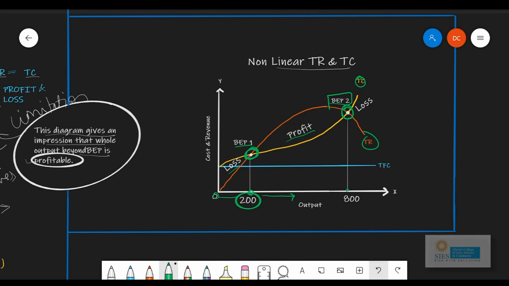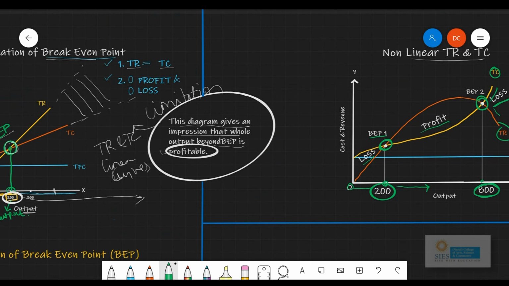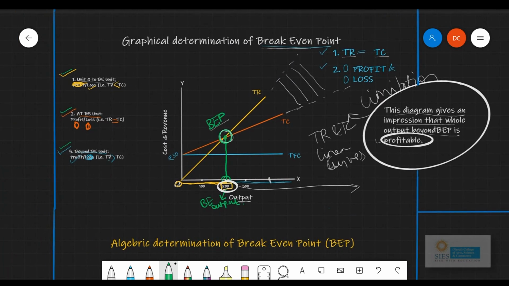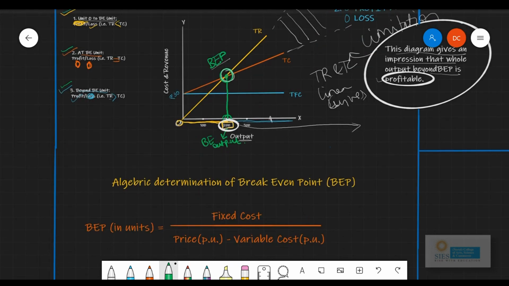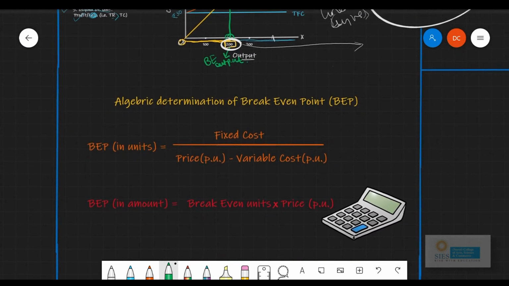Okay. Now let us understand what happens after break-even point 2. After break-even point 2, which is achieved at 800 units of output, you are again going to incur losses. Why? Because your total cost curve, which is yellow curve, is higher and revenue is less. So this was the diagrammatic determination of break-even point. Let us move on to the second thing, which is algebraic break-even point.